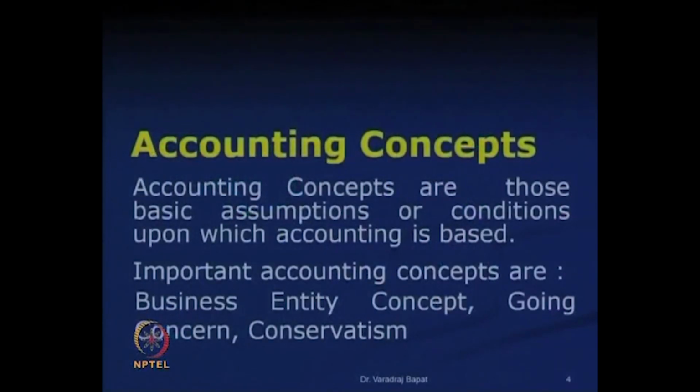All the accounting is based on certain theoretical understanding, and that is known as accounting principle. Accounting will present a true and fair view only when it is properly backed by systematically laid down principles. There are those rules of conduct and procedures which are adopted by accountants to ensure that there is uniformity and to ensure that there is fairness in the reporting. Now, these concepts are basic to the process of accounting, hence they are known as accounting concepts. Some of the important concepts are business entity, going concern, conservatism and so on.